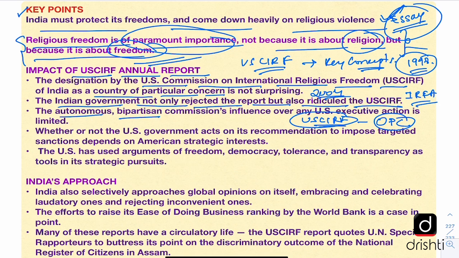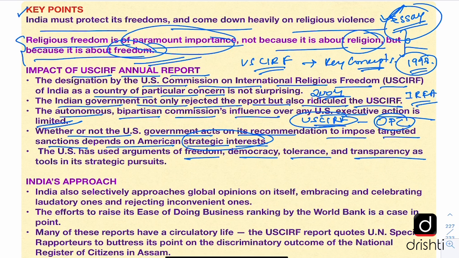The USCIRF is an autonomous bipartisan commission, but its influence over any US executive action is limited. It is not that it has very high powers or it can very strongly influence the US government's actions. The editorial says that whether or not the US government acts on its recommendation to impose targeted sanctions depends entirely on America's strategic interests. So this has been very common, that the US has always been guided in its foreign policy by its strategic interests. And though the US talks about freedom, democracy, tolerance and transparency, it has always used these tools for its strategic pursuits.